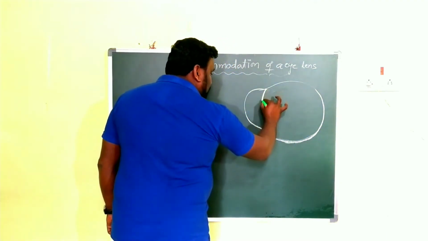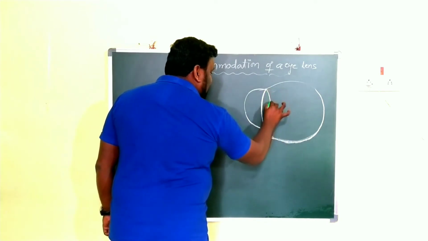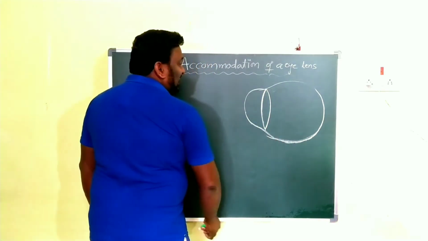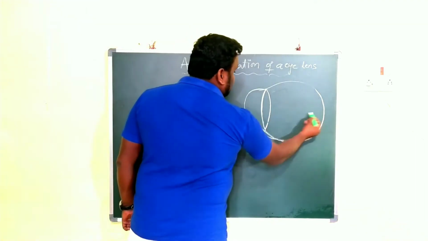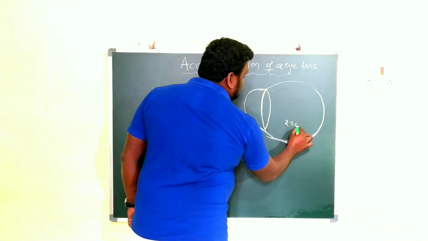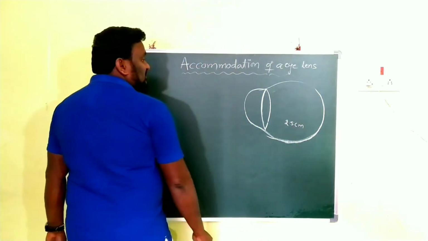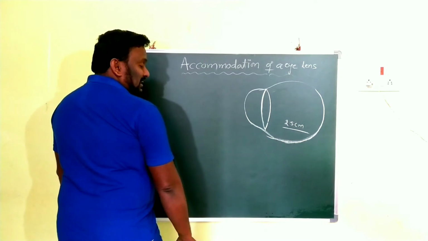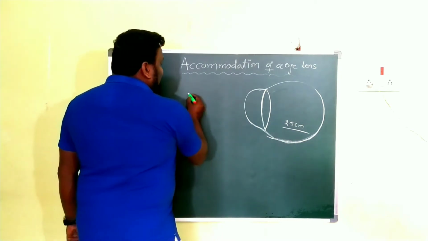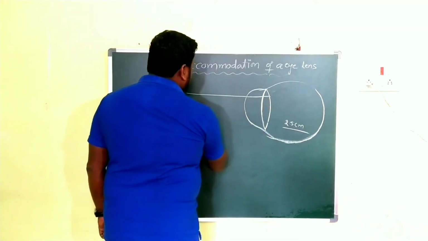I am drawing now, this is the eye lens. Generally the distance between the lens and the retina is 2.5 centimeters. It is the maximum focal length.